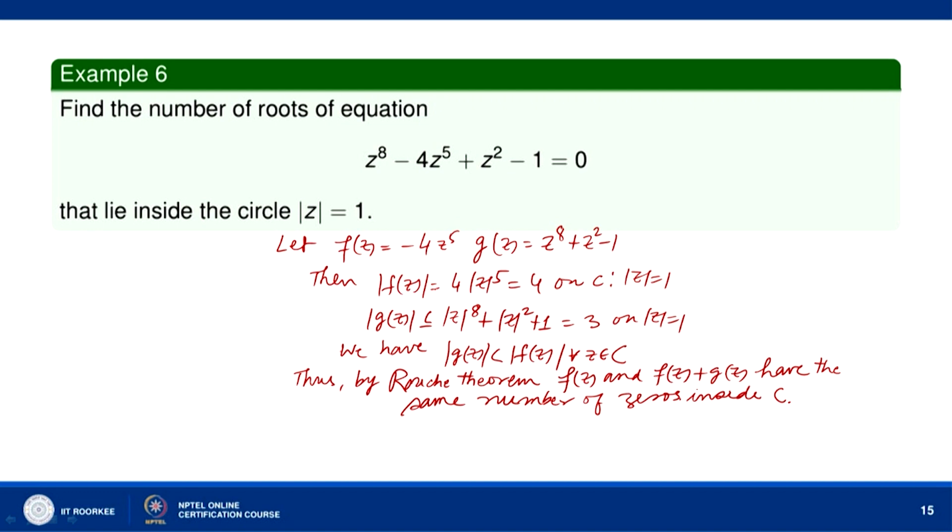Now, let us notice that f z is equal to minus 4 z to the power 5.